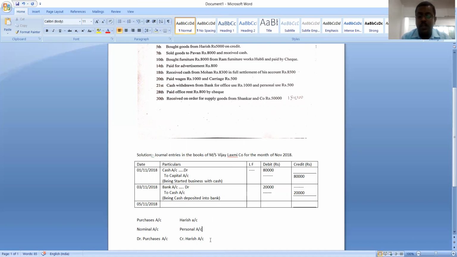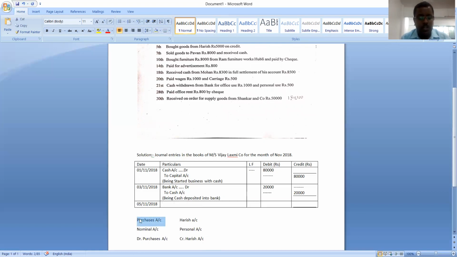You are not supposed to apply the debit rule to Harish account because it is bought goods from Harish, means Harish is the giver. Understood? What is the debit rule? It is the receiver. But here what is the situation? Harish is the giver. So which rule should we apply? Credit rule we should apply.